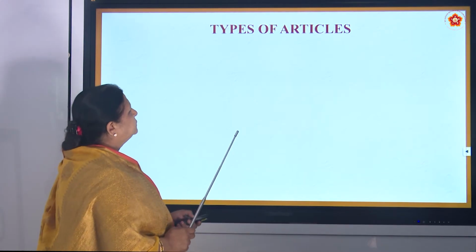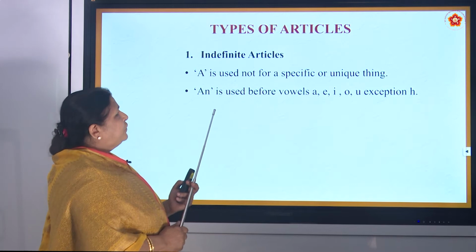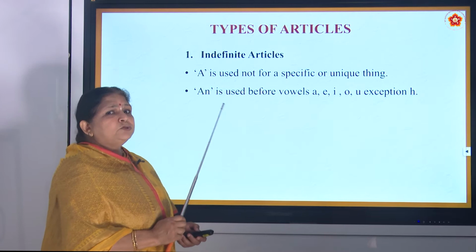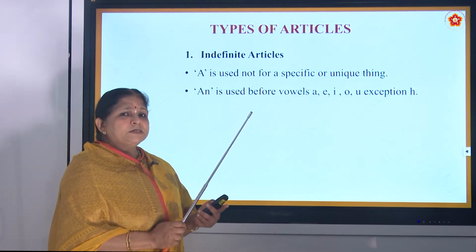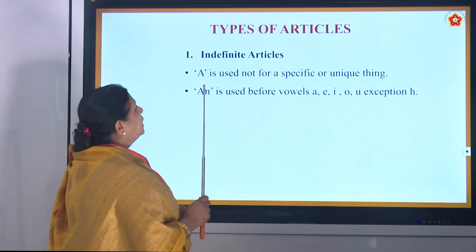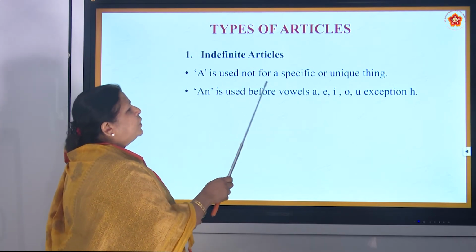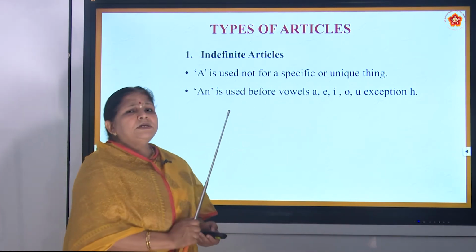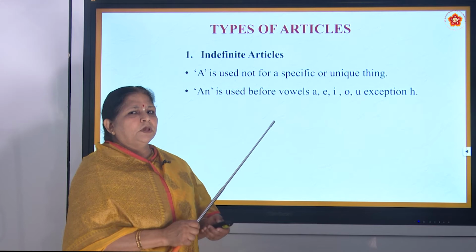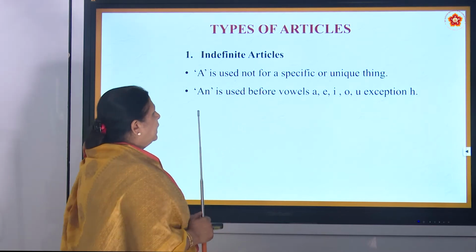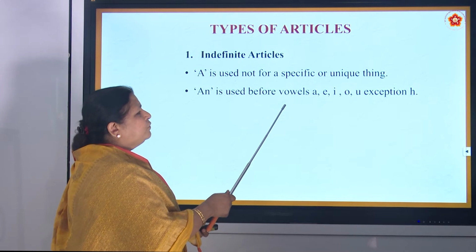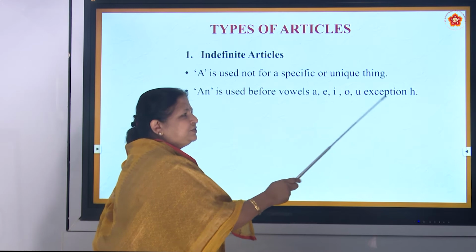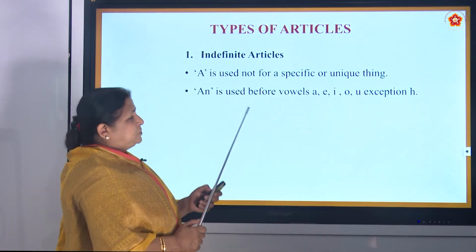Very good. So now we will see the types of articles. What do you mean by indefinite articles? There are 2 types of articles, definite articles and indefinite articles. A is used not for a specific or a unique thing. So it needn't be a unique or a specific thing. Then use A. An is used before vowels A, E, I, O, U. Exception is H.